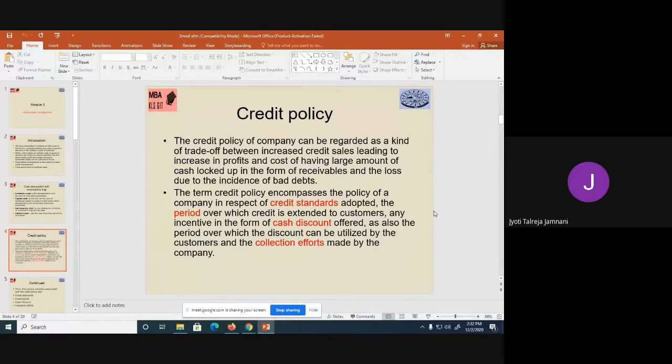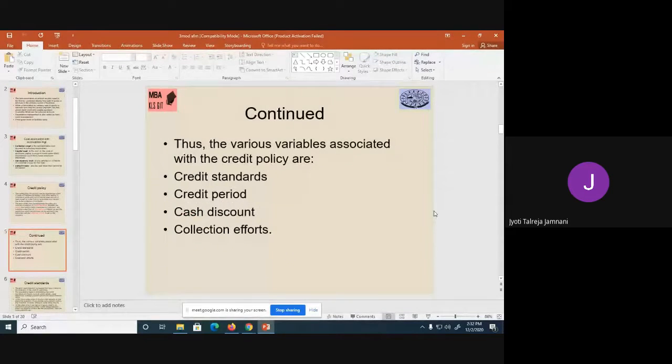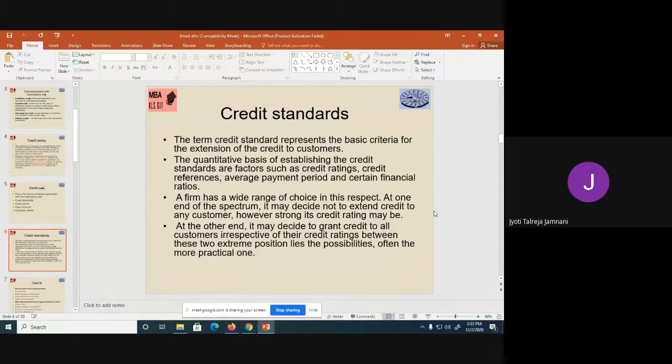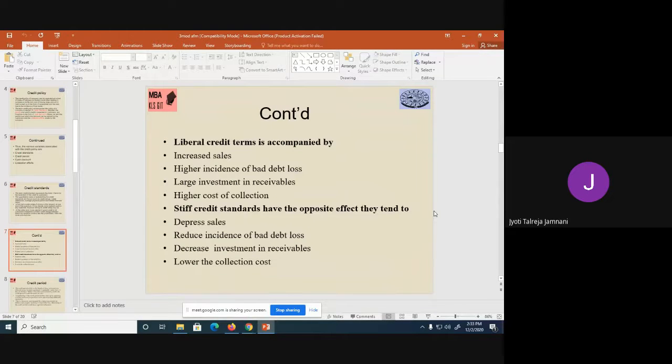And the last thing that you have to keep in mind is collection efforts. How much time, energy, and money you will have to spend while collecting your own money back from the customers. You have to keep that also in mind before preparing the credit policy. So on these four, we have also done problems, and all the four are very, very important for any credit policy that is being made by any organization. Each one of it is explained in detail, which I've already explained to you. You can go through it later.